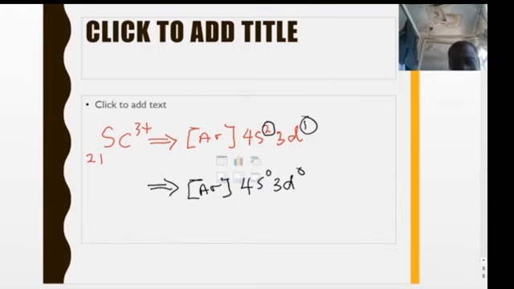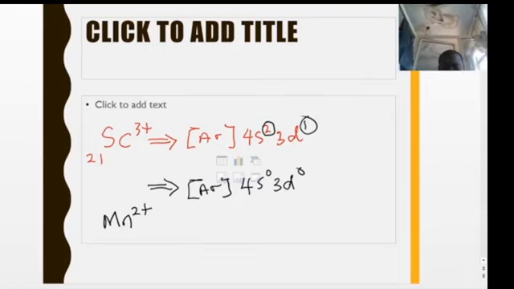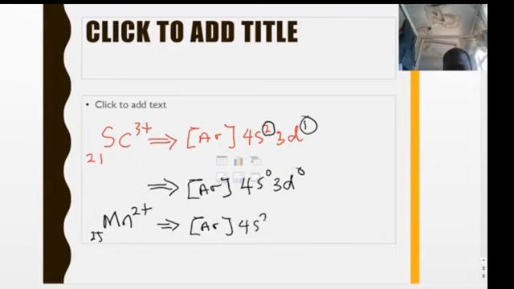Let's look at another one, manganese with a charge of 2 plus, for example. What is the atomic number of manganese? That's 25. Normally 25 is supposed to be Ar 4s2 and 3d5.